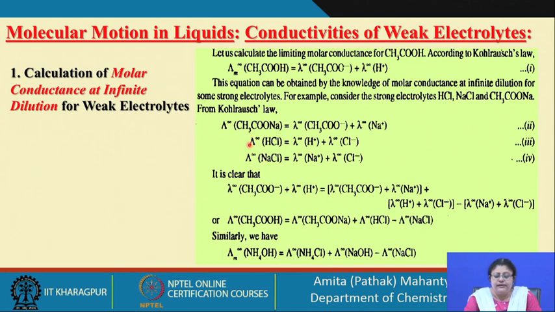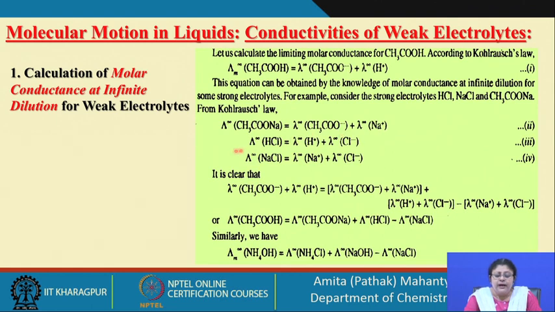Suppose we take HCl. HCl is a strong electrolyte, so we can apply Kohlrausch's law. All of them are strong electrolytes, so for all these we can apply Kohlrausch's law. Sodium acetate dissociates into the acetate ion plus the sodium ion. So, here I can say the lambda value, or the molar conductance at infinite dilution, for a strong electrolyte like sodium acetate is going to be the summation of the lambda naught value of the acetate ion plus the lambda naught value of the sodium ion.